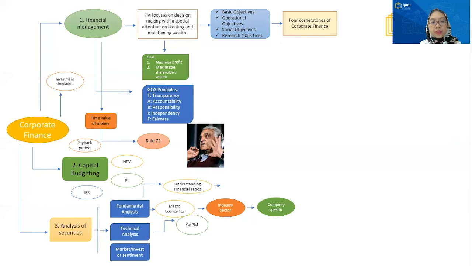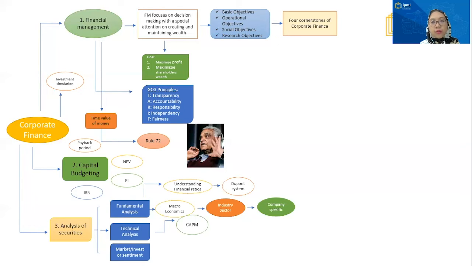In fundamental analysis, we also learn how to understand the financial ratios, where there are 4 financial statement analyses that we have to analyze. The first one is the profitability ratio, for example, return on asset and return on equity, and also liquidity ratio, which consists of quick ratio or cash ratio, and activity ratio, which is current asset ratio or fixed asset ratio.